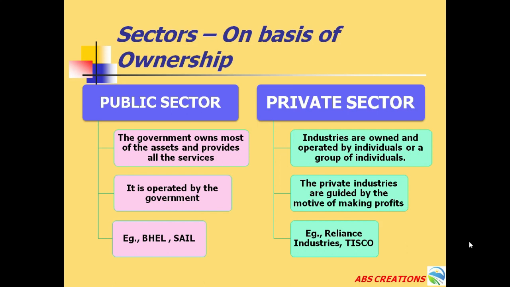So in these concepts, we have learned how the sectors of Indian economy have been classified on the basis of the nature of activity as primary sector, secondary sector, tertiary sector. On the basis of employment, we have seen organized sector and the unorganized sector. And on the basis of ownership, we have seen the public sector and the private sector. And we have seen what GDP is and how these sectors have contributed to the GDP of India.